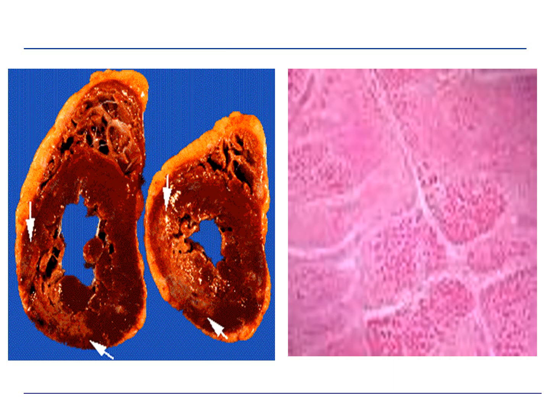Here is another example of infarction. Here is a cut section of heart, where in the left ventricle you can see infarction in the form of a pale white firm area. So here is myocardial infarction. On the right hand side, the blue dots which you can see are the nuclei of the myocardial cells, but in between it is showing a smudgy appearance. There is loss of nuclei because those cells have undergone infarction.